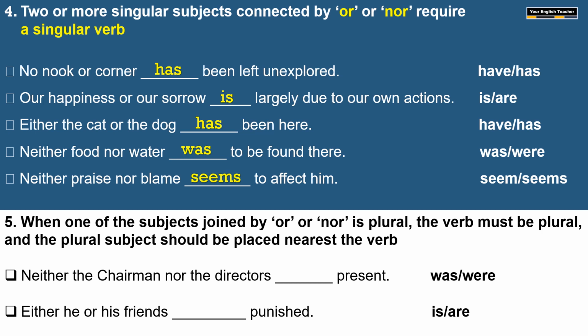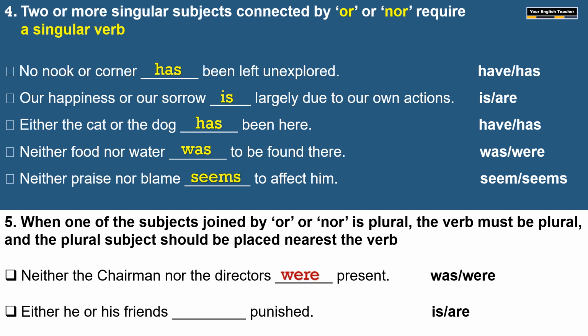Whichever is closer to the verb, I mean, of the two nouns, the second noun, we have to choose the verb according to the second noun. The primary rule is better you take singular noun first, plural noun next, and then use a plural verb. Neither the chairman nor the directors ___ present.